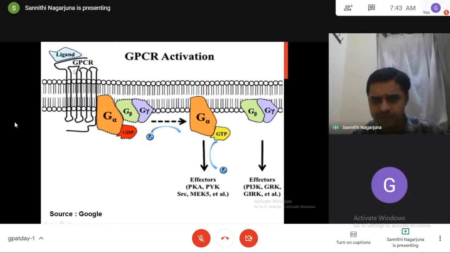Ligand binds to the receptors. The GDP is replaced with GTP. Dissociation will happen. So GTP alpha is more active. This GTP alpha interacts with pathways, releases second messengers, and produces pharmacological actions.